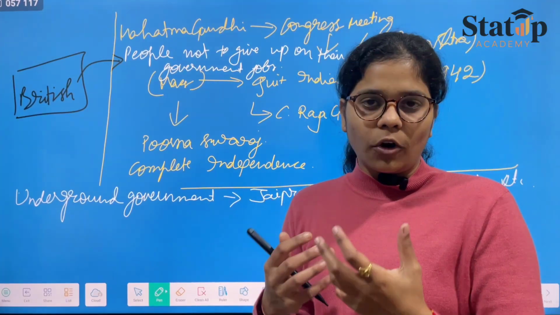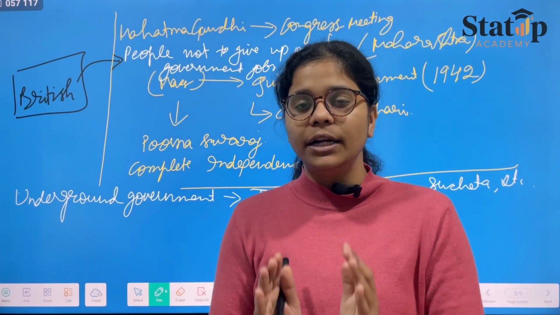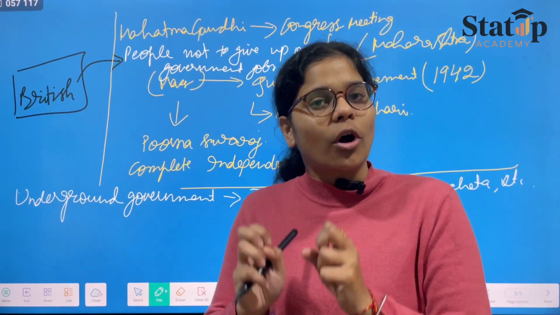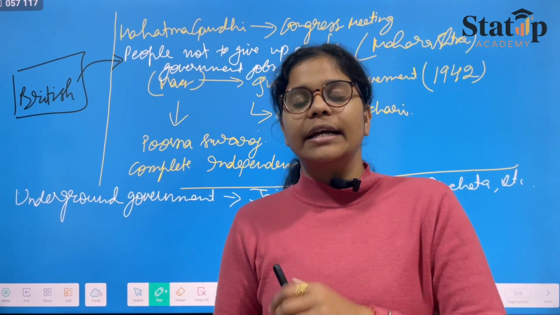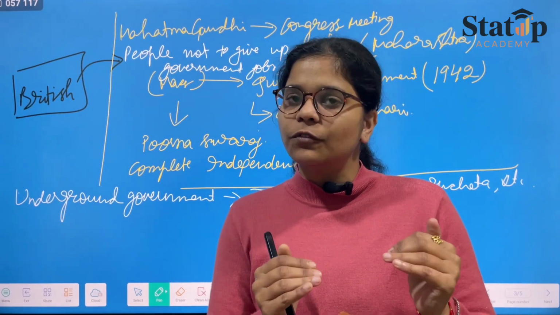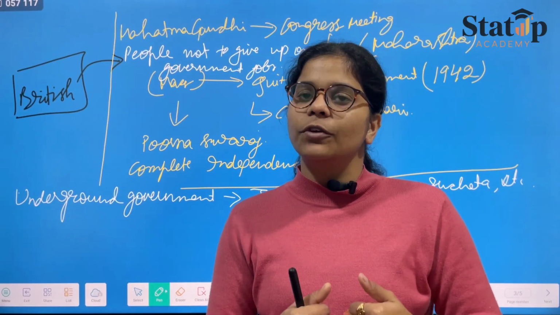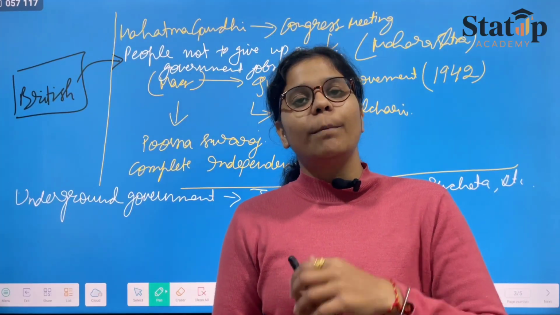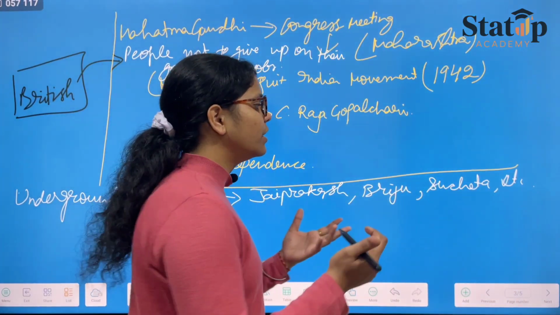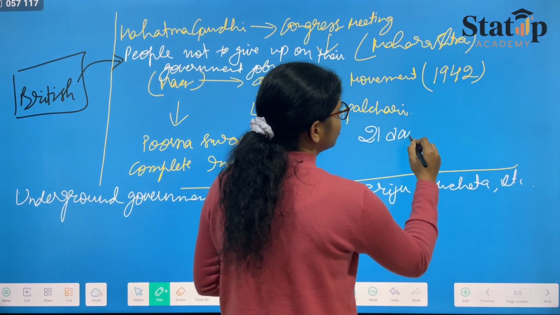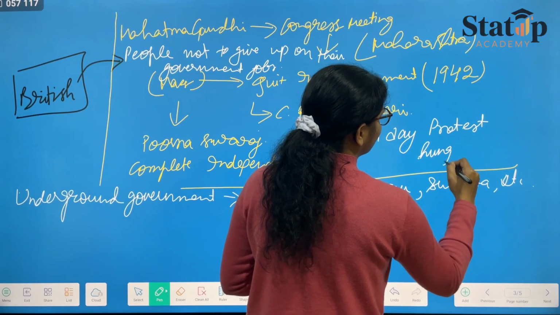the British government officers went to Mahatma Gandhi in the jail itself, seeking help: tell your masses to draw back from all these things, otherwise the consequences would be even more brutal. Mahatma Gandhi said, I will not be asking any of the people to draw back from what they are doing. Let them be violent, because now we want complete independence. So Mahatma Gandhi in the jail itself started a 21-day protest, or say hunger strike.